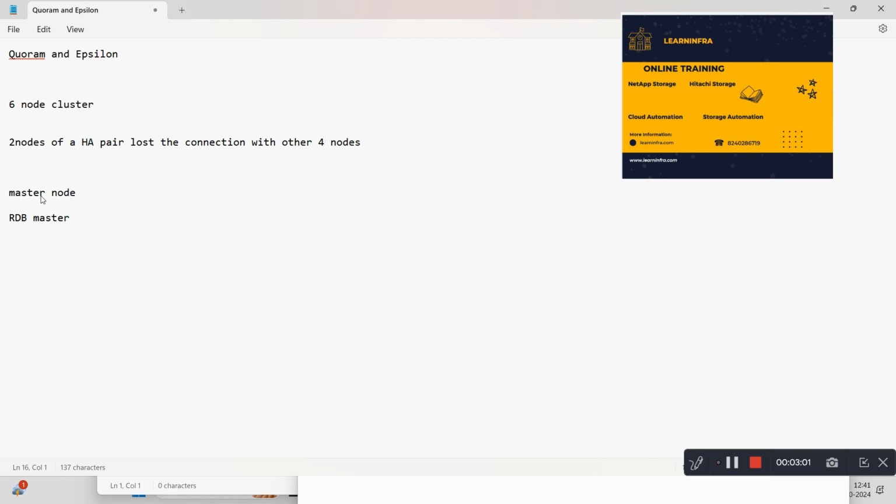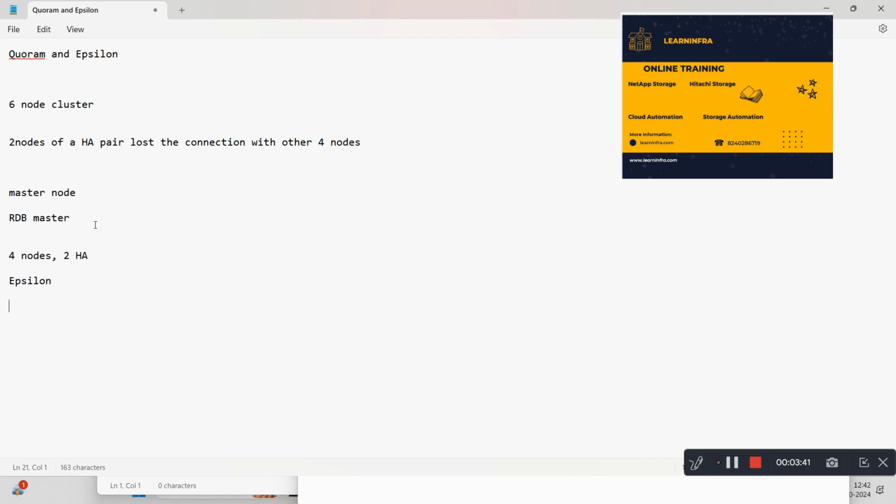The situation becomes more complicated when, during connectivity issues, an even number of nodes are split. For example, in a 4 node cluster, 2 HA pairs are split evenly. In that case we have the concept of epsilon. There is some connectivity issue, so we have to understand the concept of epsilon. So what is epsilon?